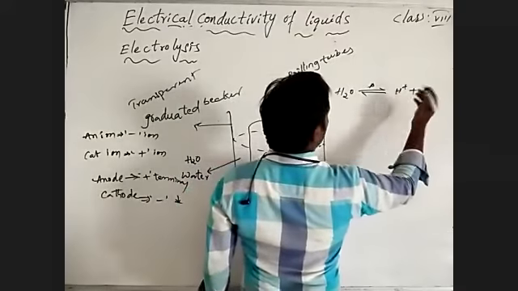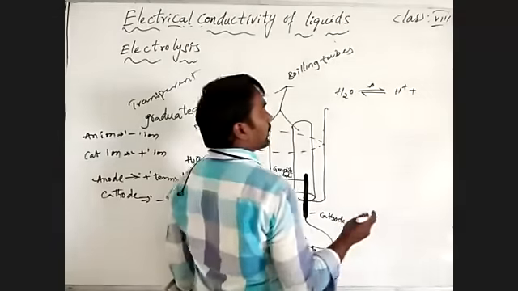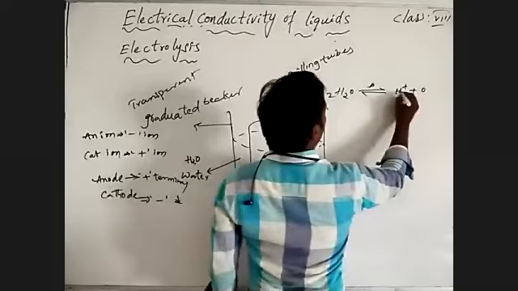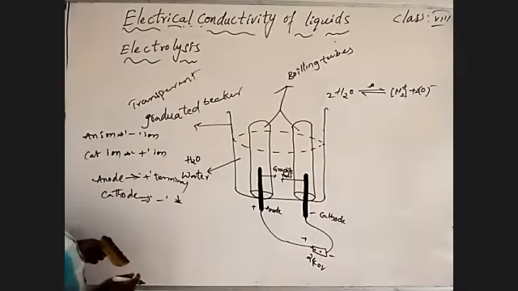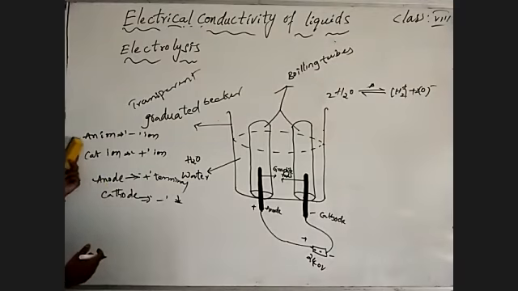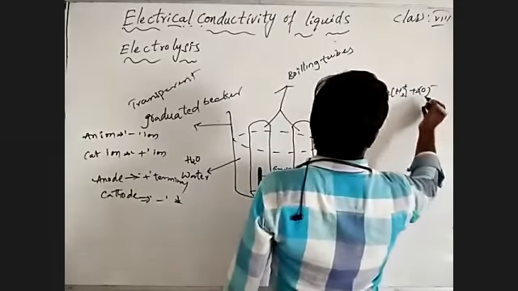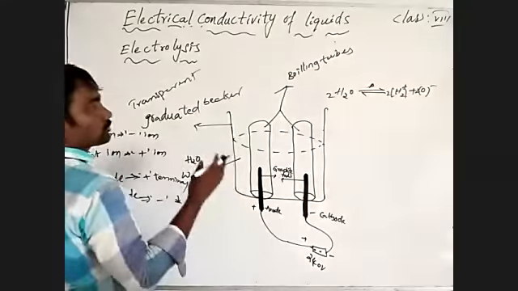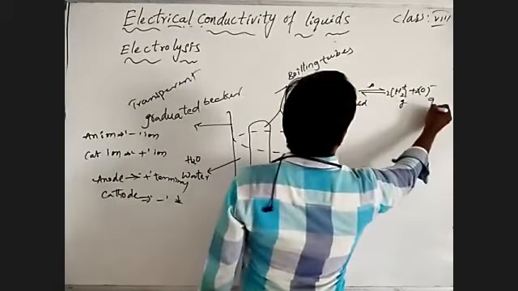It separated, otherwise decomposed, into 2 ions, as an anion and cation, hydrogen cation and oxygen anion. So by that, see here, those two gases. This is a liquid, and these are the gases.